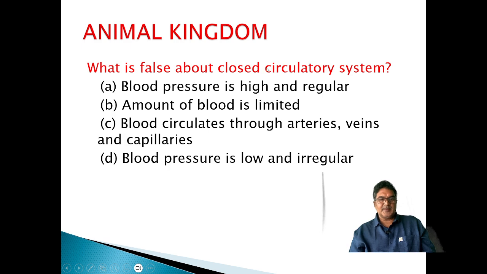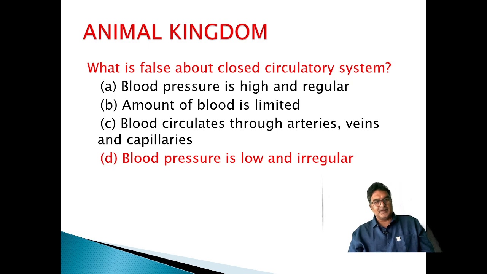What is false about closed circulatory system? Blood pressure is high and regular, amount of blood is limited, blood circulates through arteries, veins and capillaries. Blood pressure is low and irregular is for open vascular system.